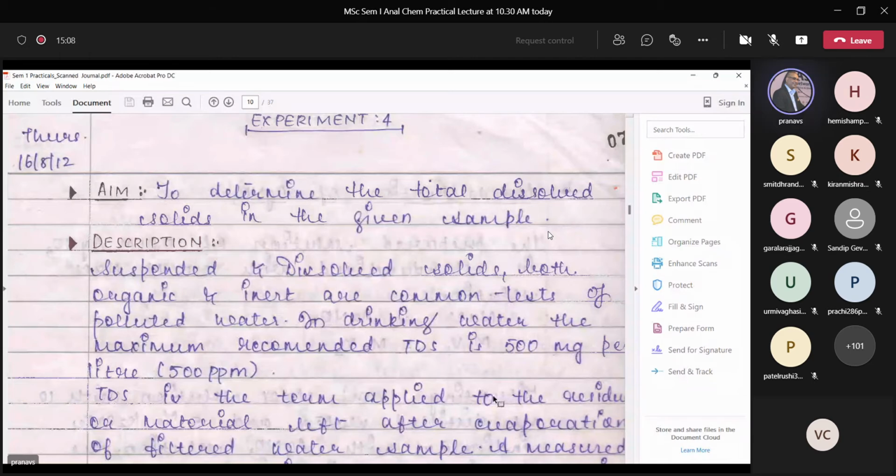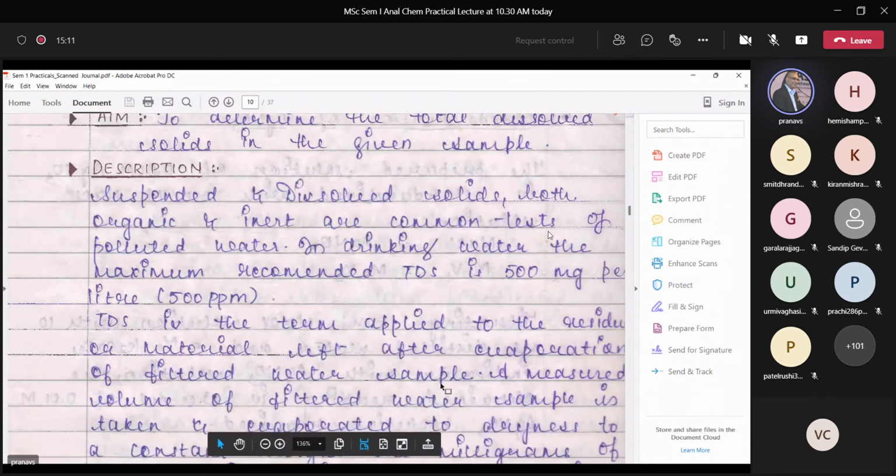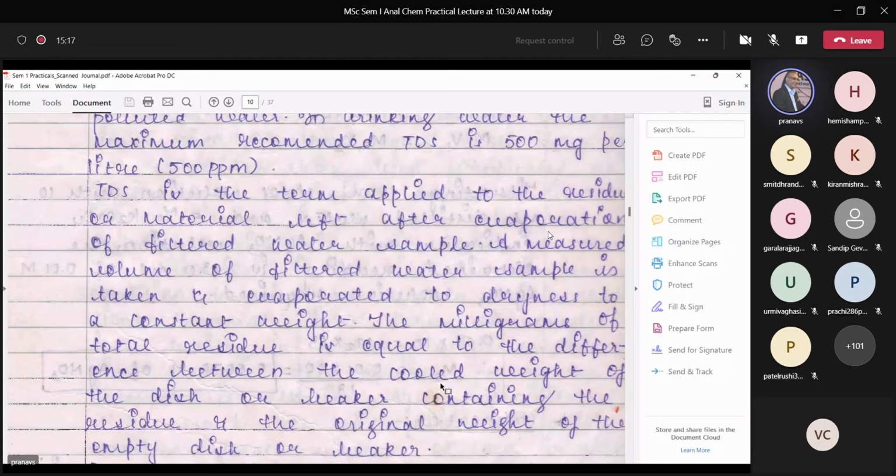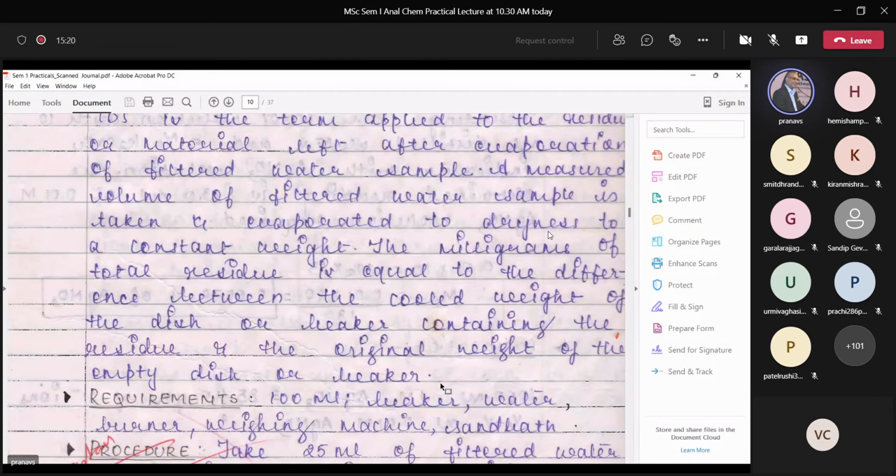Whatever I just discussed, I think it is written in the initial part under description. So you need to filter it, and that is what is important. And you express TDS in parts per million. We have already studied parts per million. What is ppm? It is, as we learned, micrograms per ml or milligrams per 1000 ml, right?